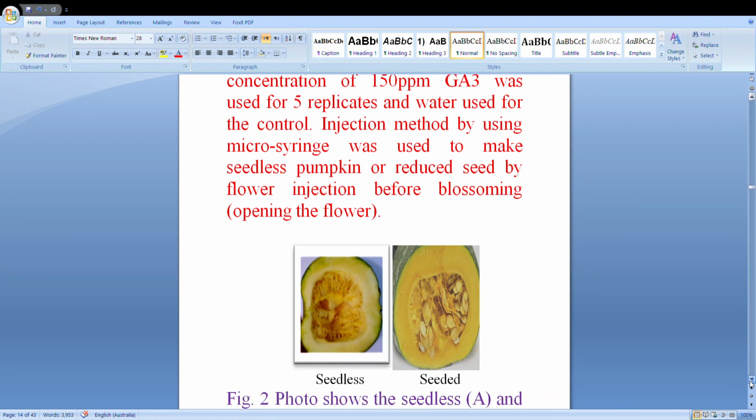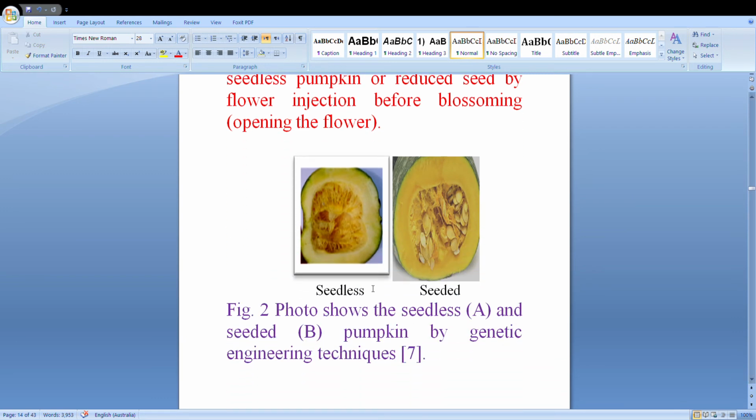We can see here, this is seedless pumpkin. This is seeded pumpkin. When seeded pumpkin is given the application treatment, this is the seedless pumpkin. My PhD student did this work in Malaysia. The photo shows the seedless and the seeded pumpkins by genetic engineering. So this is when you use the hormone and there is a sudden change of the gene. This belongs to changing of the gene. That is why it happens.